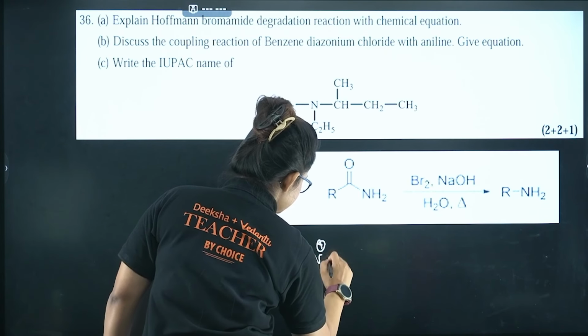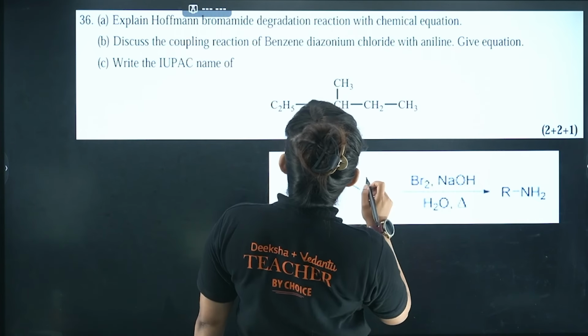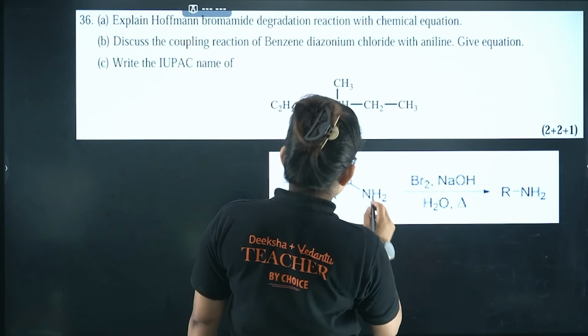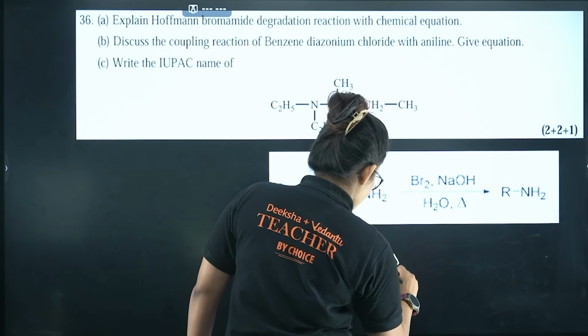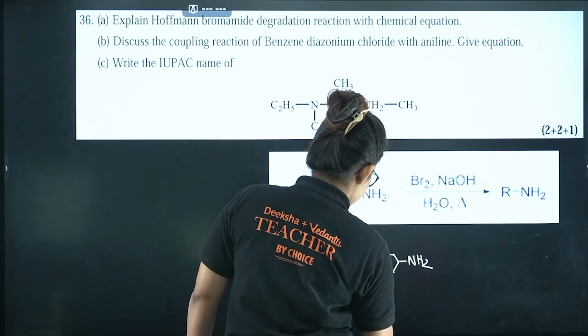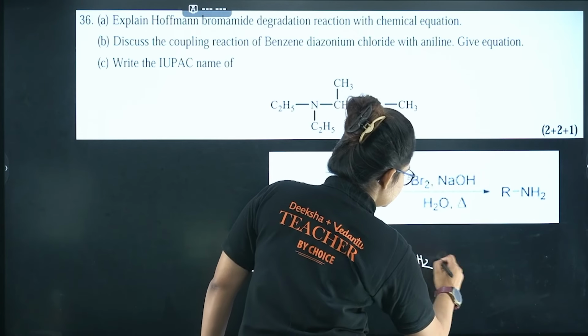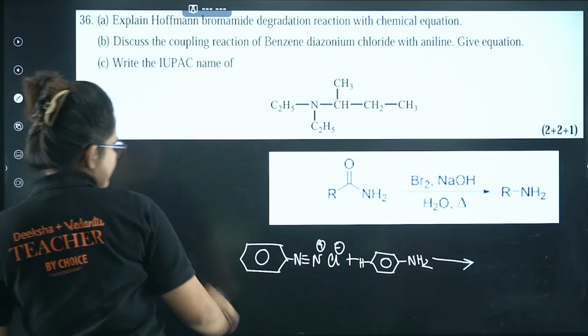N2+ Cl-. Now you are having aniline. So this is your hydrogen. They will couple to give you one yellow colored dye.